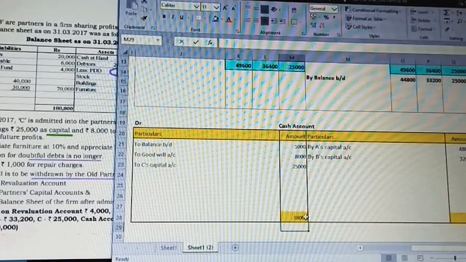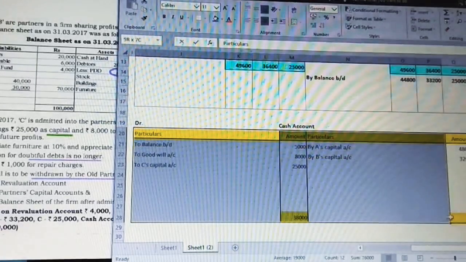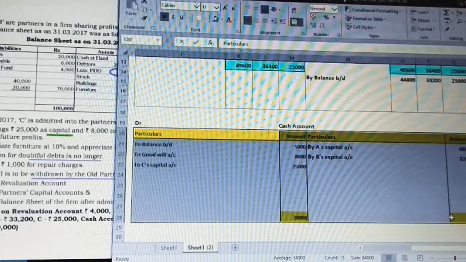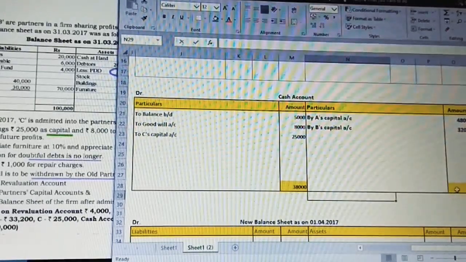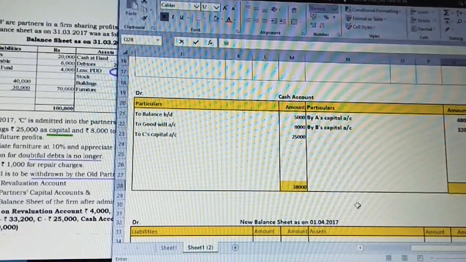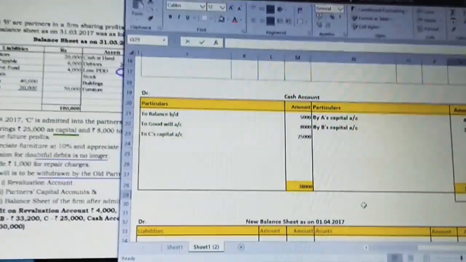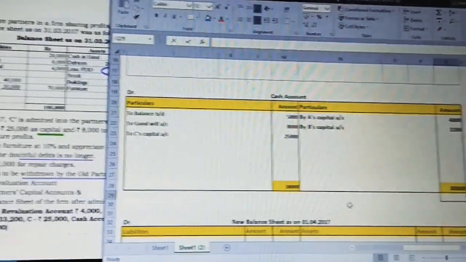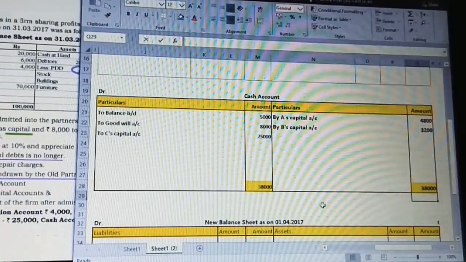I get 38,000. Wait, let me make it bold. 38,000. The same 38,000 is going to be taken on the credit side, so the debit side is greater and I've taken it on the credit side.